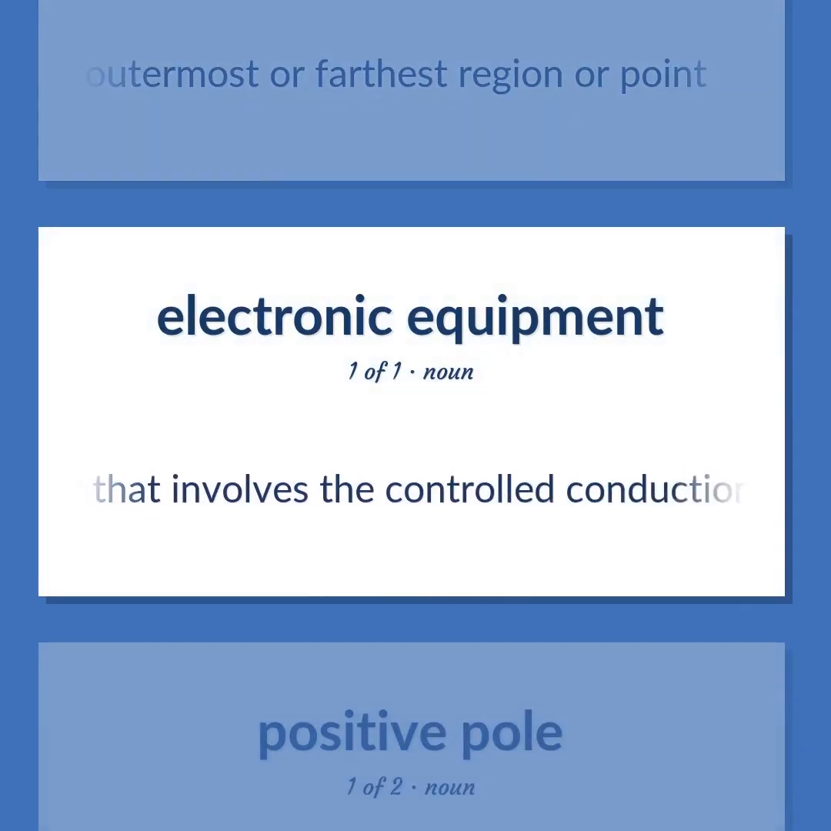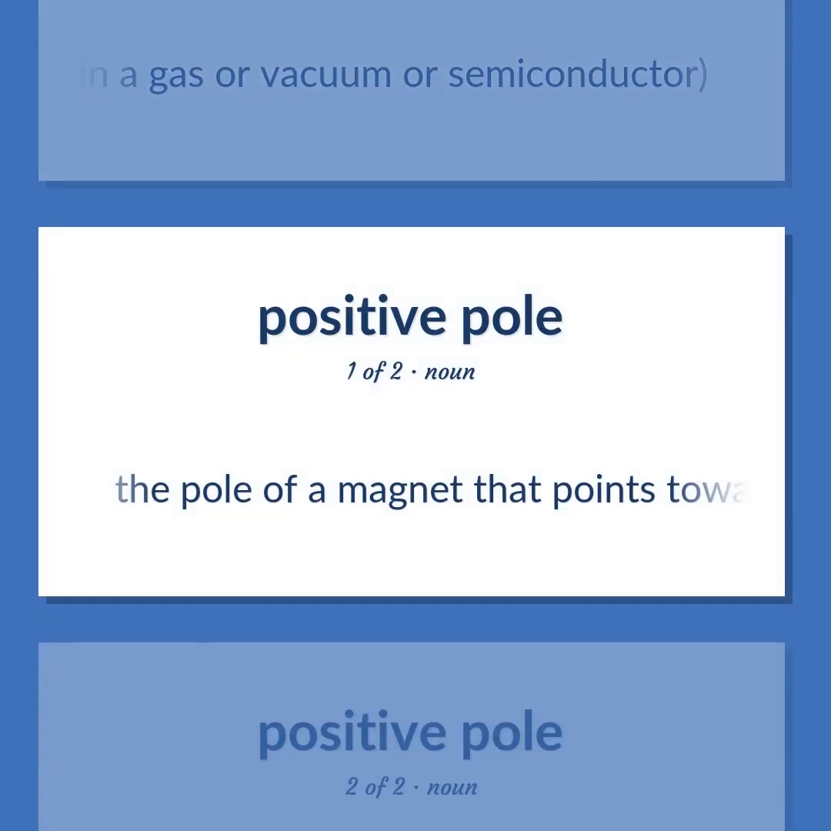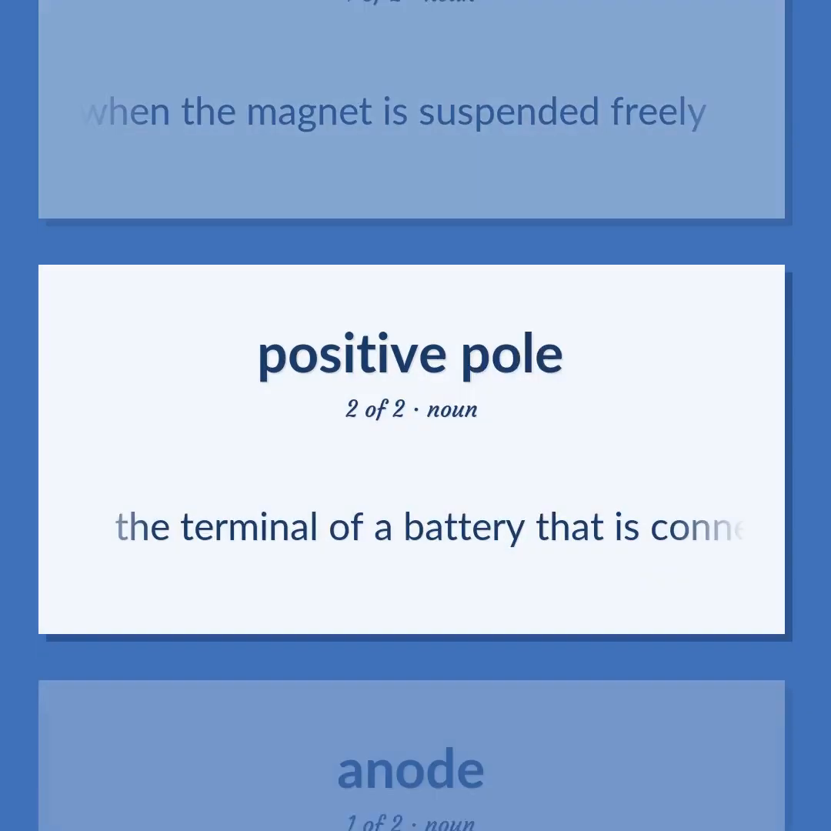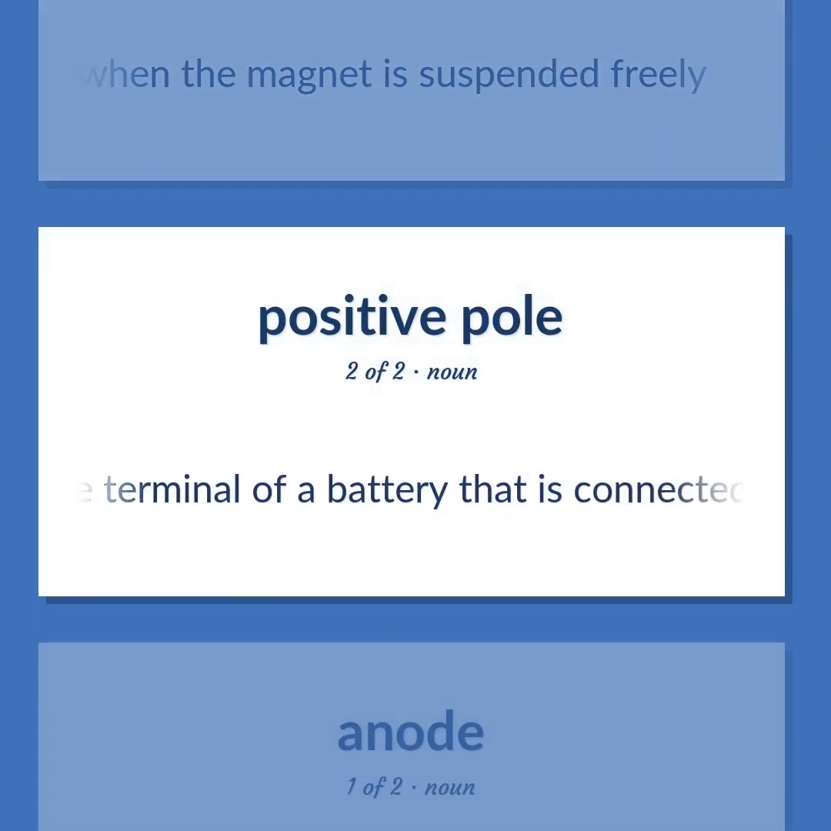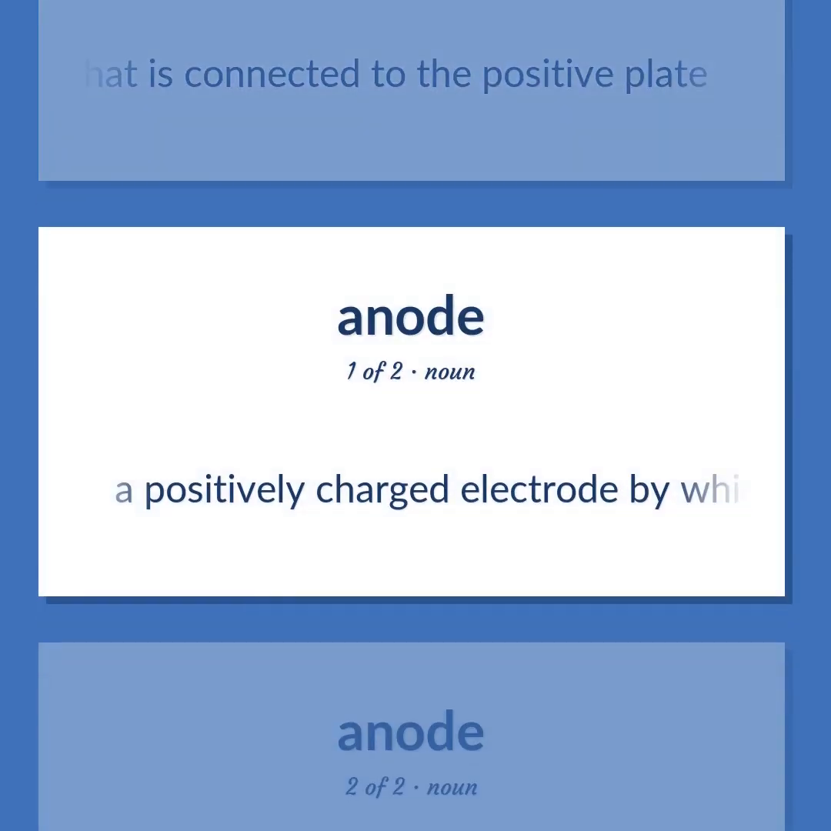Equipment that involves the controlled conduction of electrons, especially in a gas or vacuum or semiconductor. The pole of a magnet that points toward the north when the magnet is suspended freely. The terminal of a battery that is connected to the positive plate. A positively charged electrode by which electrons leave an electrical device.